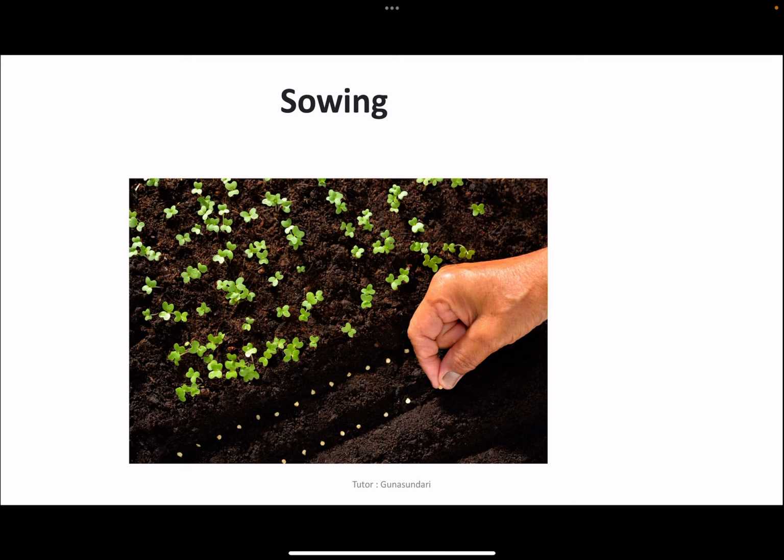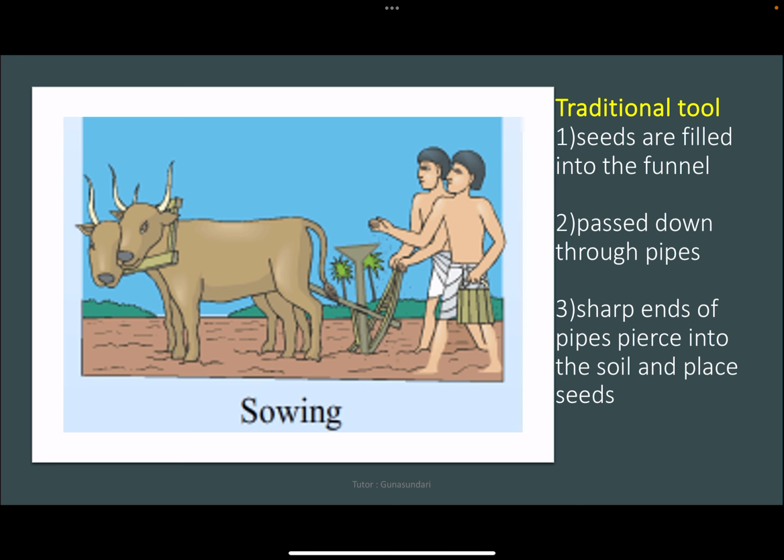So next comes the sowing. Sowing is an important part of crop production. Before sowing, good quality, clean and healthy seeds of a good variety should be selected. Farmers prefer to use seeds which give high yield. So you should select a seed that will give a good yield of crops.